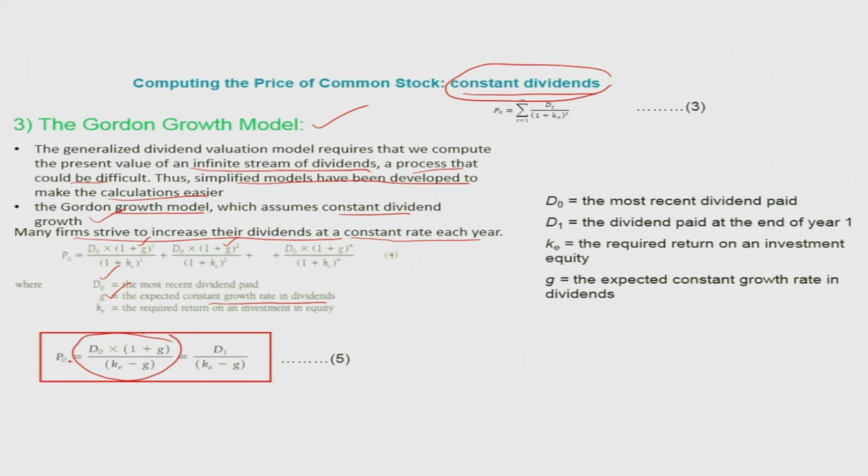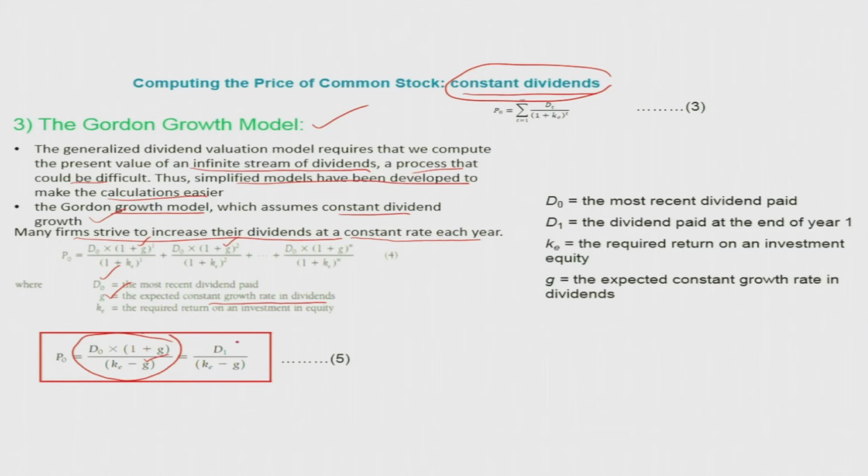The present price of the stock is going to be D naught times 1 plus G divided by KE minus G, where G is the expected constant growth rate in dividends.